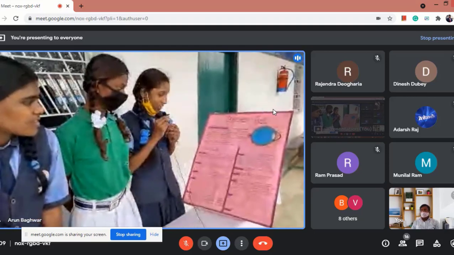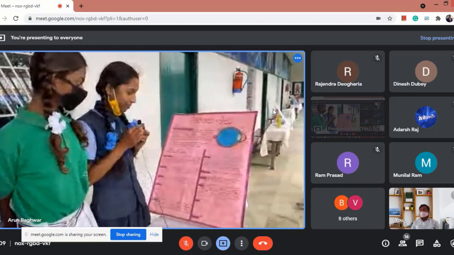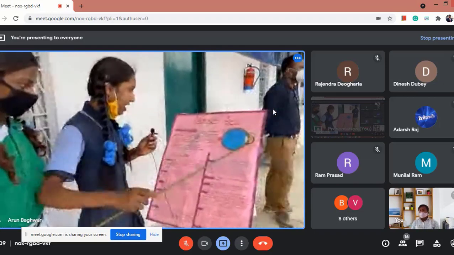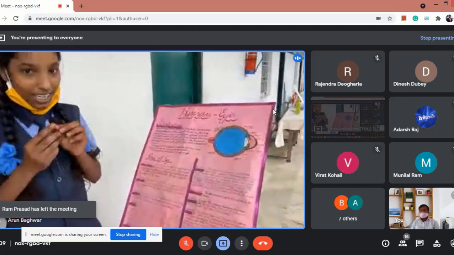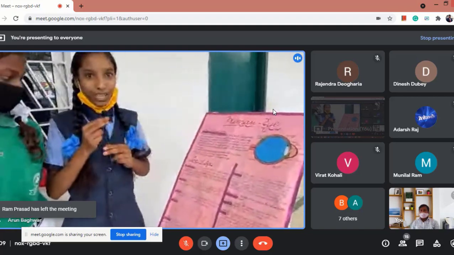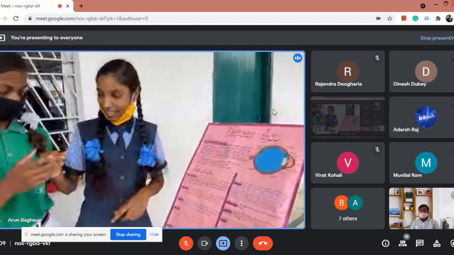Now I am going to say about vitreous humor. As you can see here, this blue part is known as vitreous humor, and it's a jelly-like structure which helps the eyes to be in their round shape.